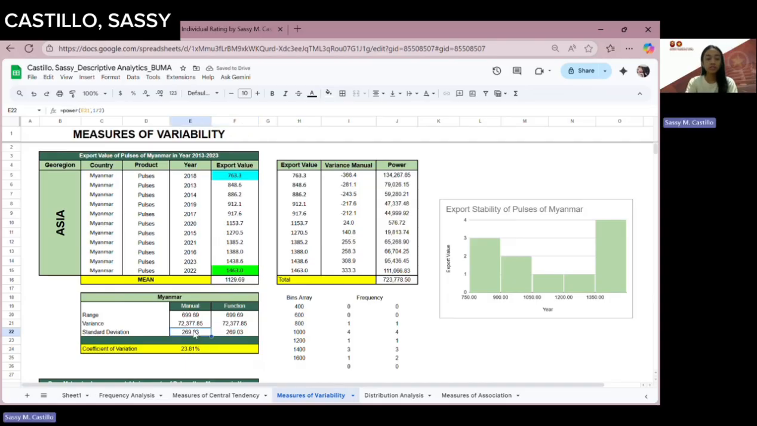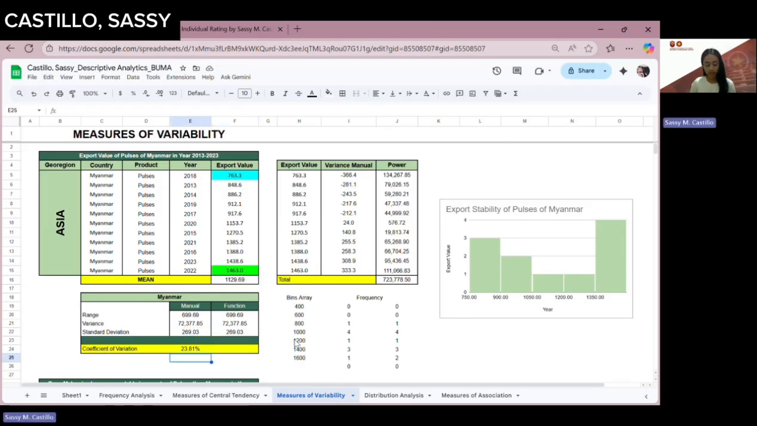Okay. So the manual function of standard deviation is the power of our variance. So POWER of our base, and then 1 over 2 as the exponent because it's a square root. And then for the function, simply type equals SQRT, square root, and then our variance, then enter. So now we have the standard deviation. To get the coefficient of variation, it is only the standard deviation divided by our average or mean, which is this one.